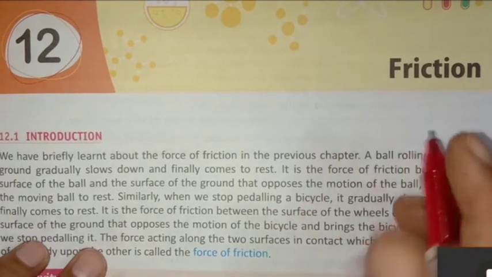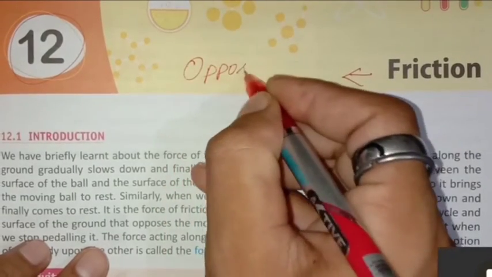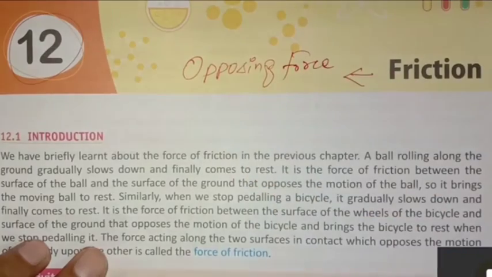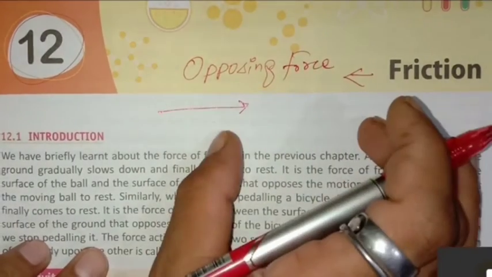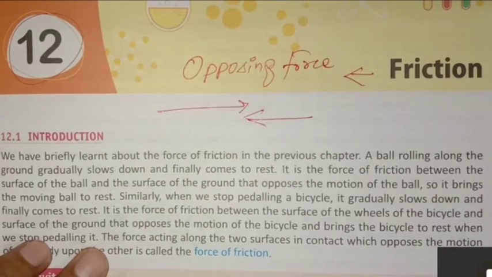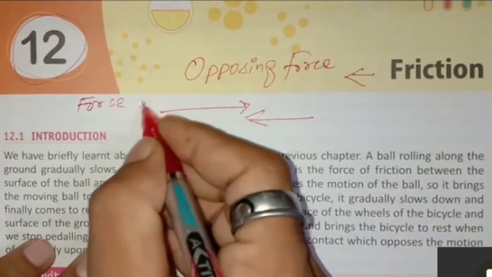Friction, what is friction? Friction is an opposing force. Suppose we are walking in this direction, then friction will work opposite to this. Friction will work just opposite to the direction of force applied.